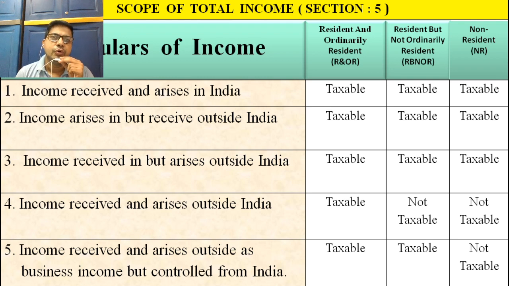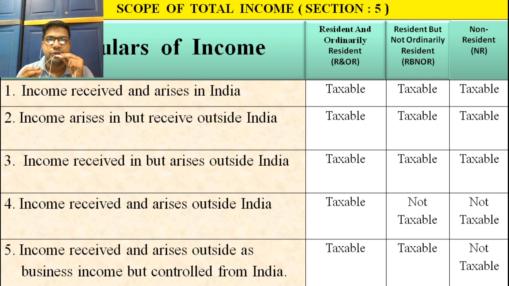Now, an individual's income may be taxable or non-taxable. Whenever we say that an individual's income is taxable, what will be the criteria?